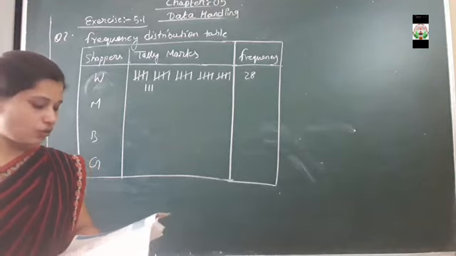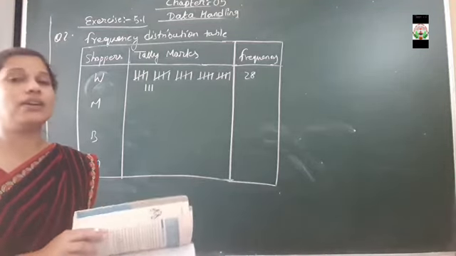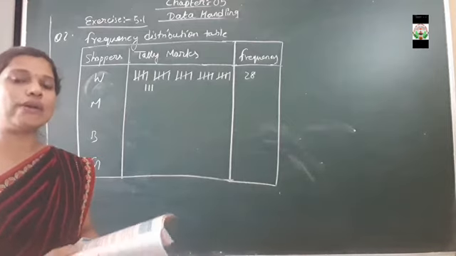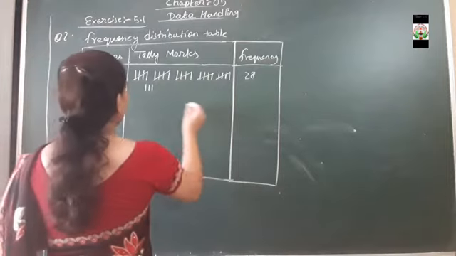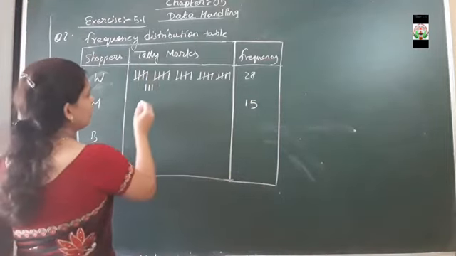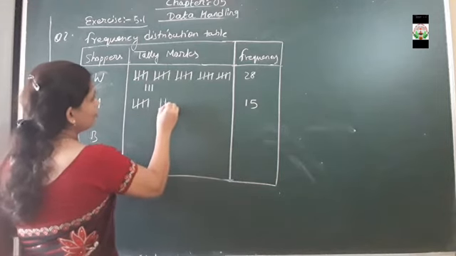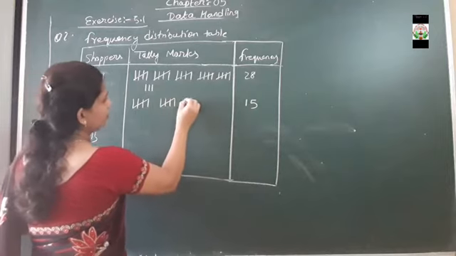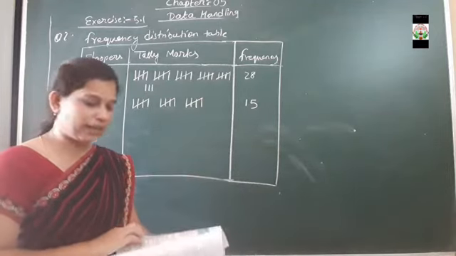Next for the men. How many men come? You get that data from the question. You have to count the number of men. So the number of men is 15, so the frequency will be 15. The number of marks in the form of tally marks will be 15: 1, 2, 3, 4, 5, then 5 plus 5 is 10, and here is 15. Clear? Everybody knows how to make tally marks.